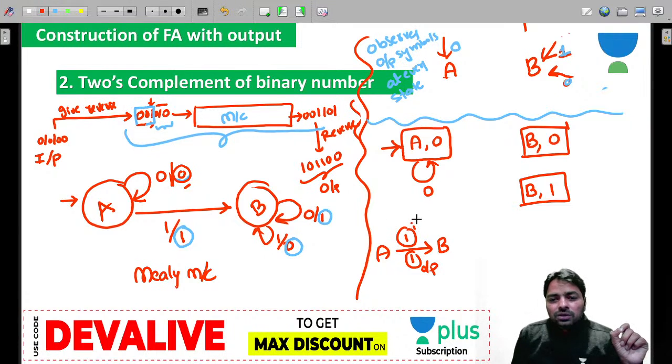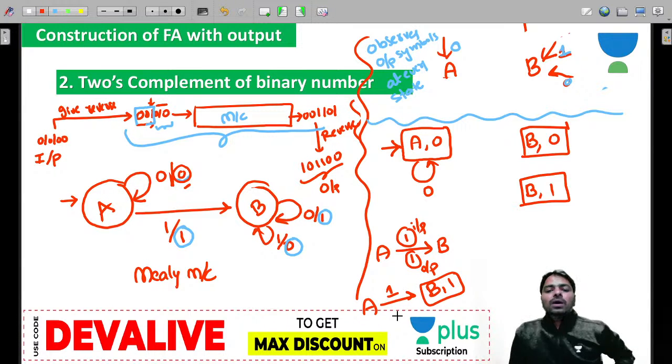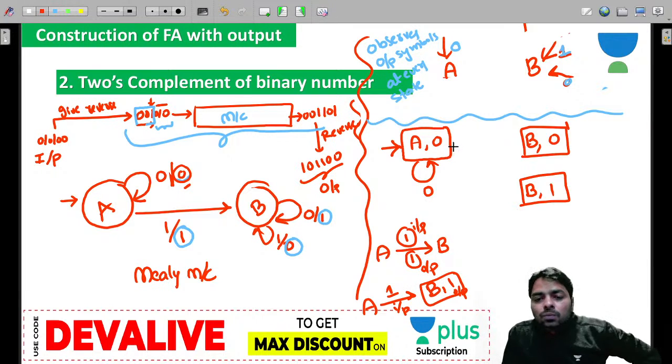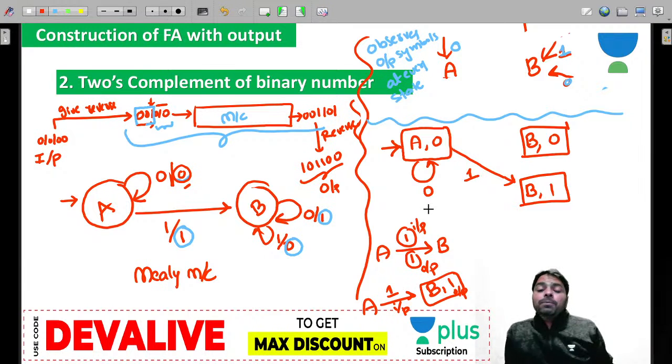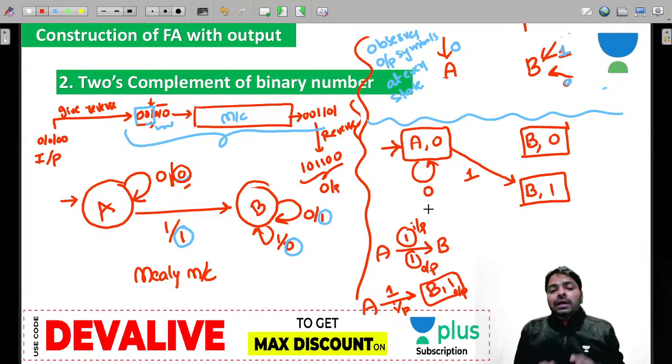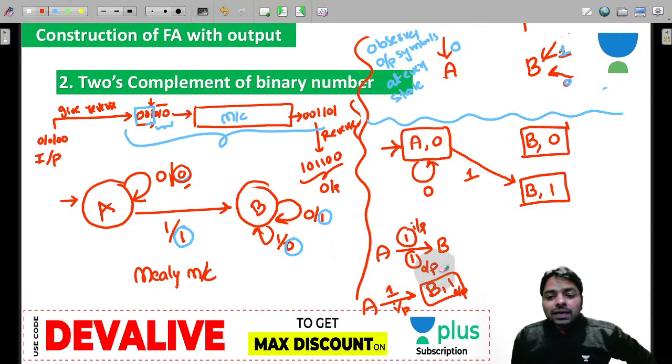So this is your output, right? This is your input. So you are going to look at the B, 1 state, guys. A on 1, you are going to B,1. 1 is the input and this one is the output. So match carefully how you look at the machine. A on 1, you go to this state because the output I want is 1. If the output coming is 0, then go to B,0. Clear this point? How to get the transition of A on 1? A on 1 we should go to B, but whichever B produces 1, you go to that state.